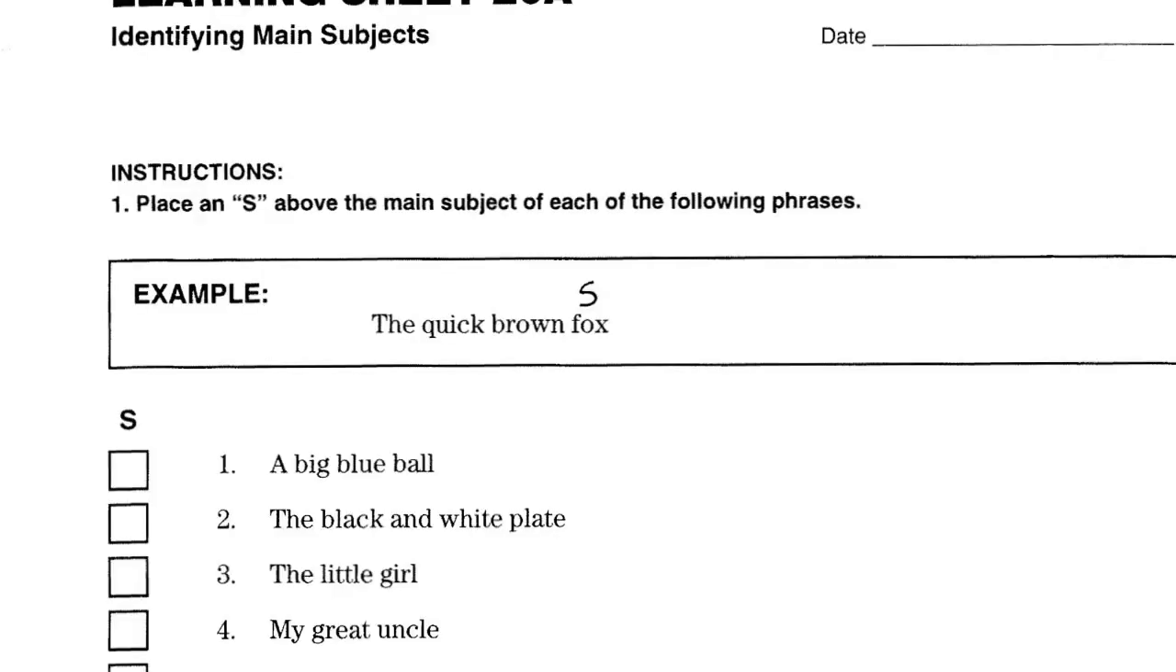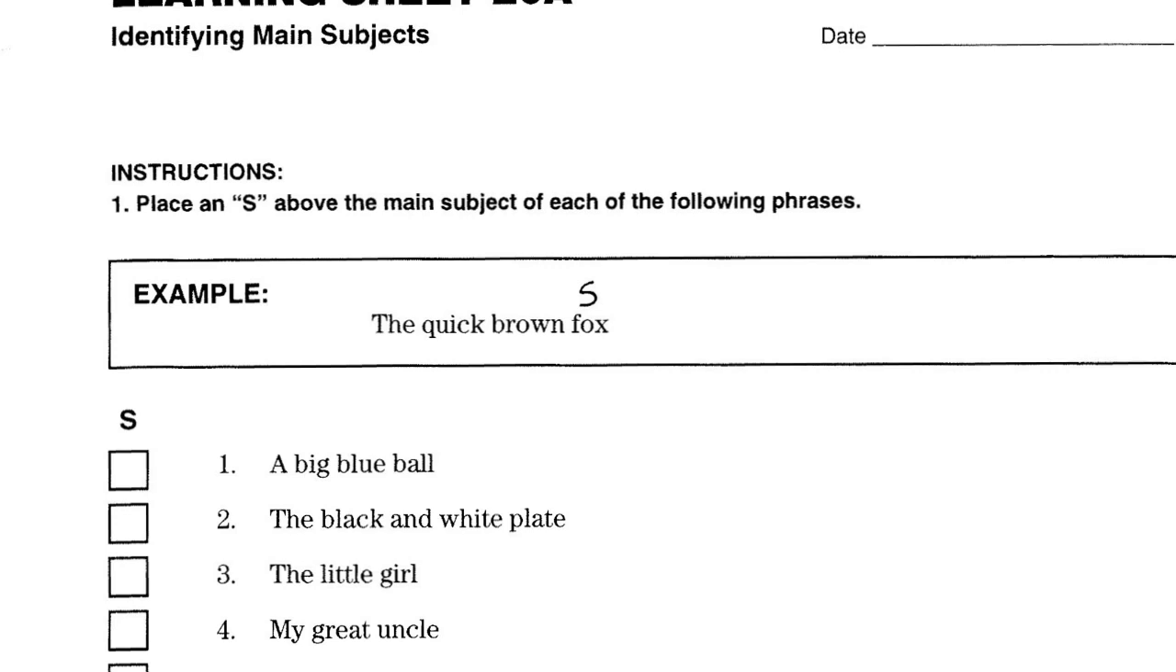All right, seventh grade. This is your bell work for week 11, identifying main subjects. We are going to be identifying the main subject in a phrase. These are not complete sentences. So we're going to be placing an S above the main subject of each of the following phrases.